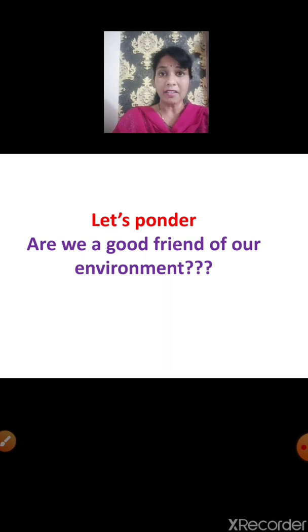So when we are doing all such things, do you think we are a good friend of our environment? But children, we can change. We can be a good friend of our environment. How? By not wasting food, by preserving water. Yes, very good. By not cutting down the forest, by not harming animals, by doing all such things, we can become a good friend of our environment. And we can make our environment a cleaner, greener, and a better place to live.